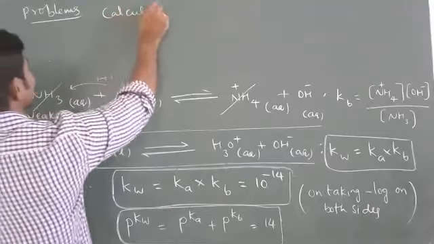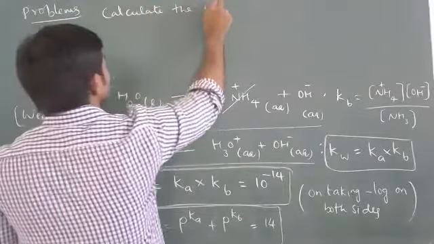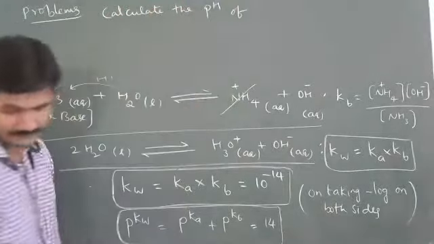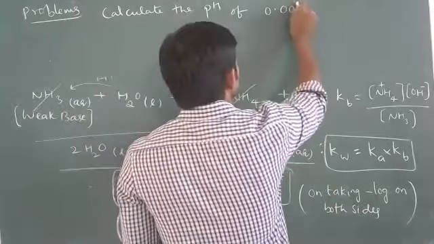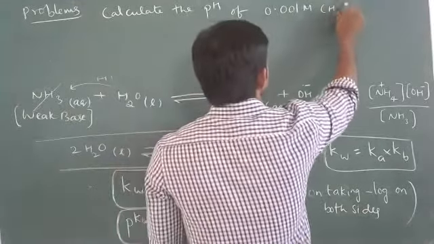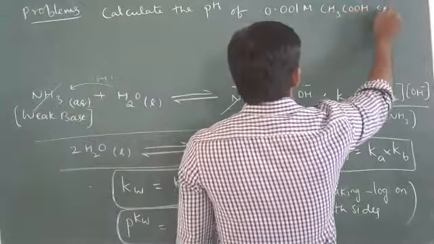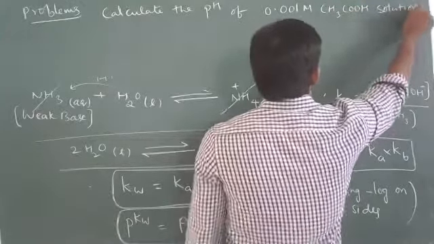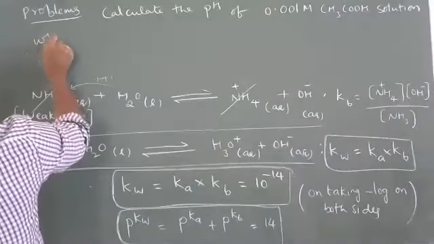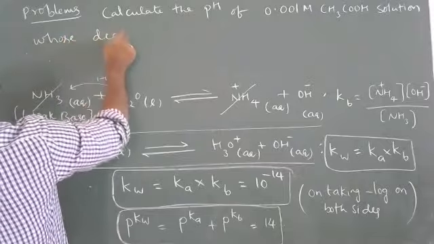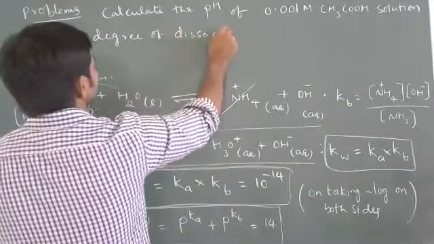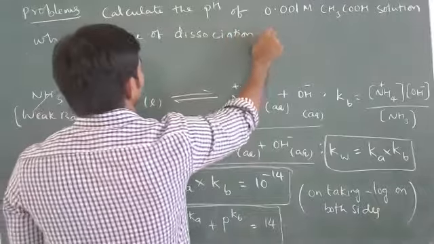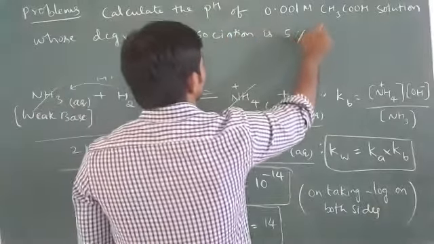Calculate the pH of 0.001 M acetic acid solution whose degree of dissociation is 5%.